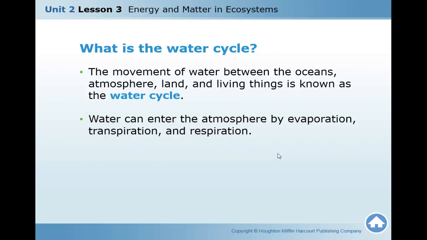Water can enter the atmosphere by evaporation, transpiration, and respiration. So how does water enter the atmosphere? By evaporation, transpiration, and respiration.